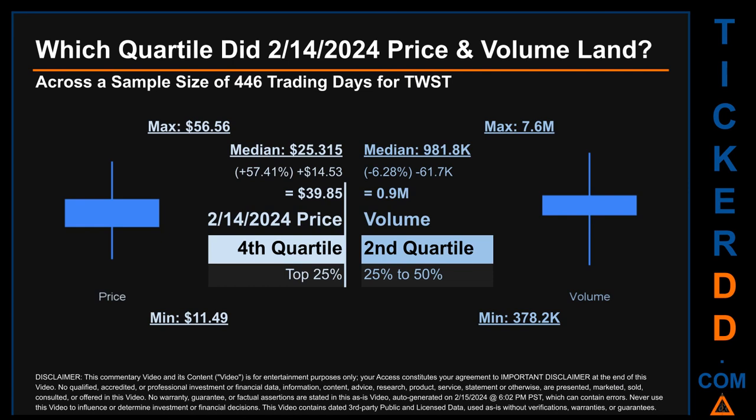Quartiles tell us about the spread of a data set by breaking that data set into quarters, just like how the median breaks the set into half. Descriptively, TWST has a median price of $25.315. Therefore, February 14, 2024 price was higher from that middle marker by 57.41%. The day's volume of 0.9 million was less than the median by 6.28%.